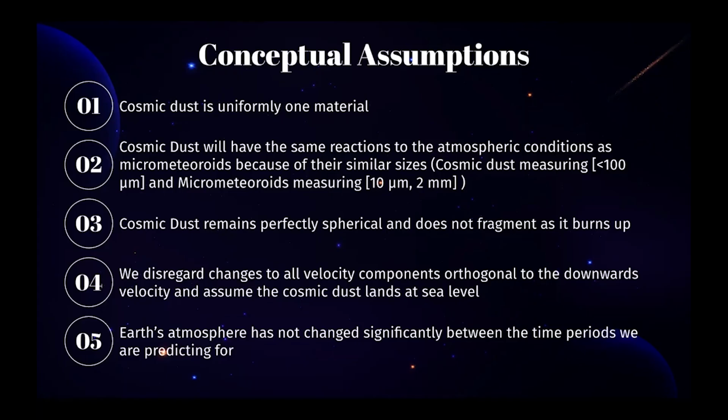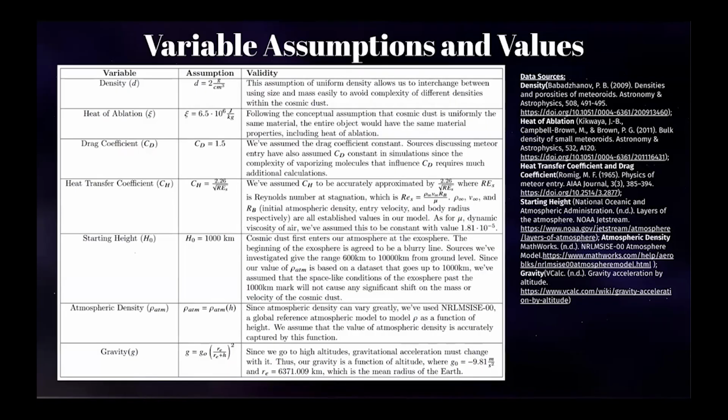This allows us to assume that we don't need to adjust any coefficients in our model to do the backwards prediction task. As for different variables' assumed values, we've assumed density equals 2 grams per centimeters cubed. This follows from our assumption of uniform material. This has an additional benefit of allowing us to easily interchange between calculating with size and mass for different equations. We've also assumed that heat of ablation and the drag coefficient are constant, using values 6.5 times 10 to the power of 6 joules per kilogram and 1.5 respectively, taken from sources studying the same dynamics.